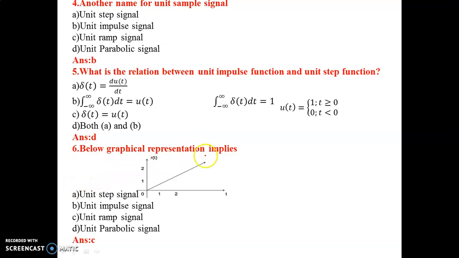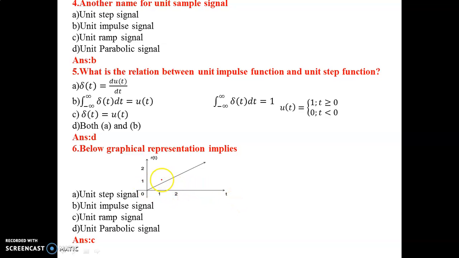Now, what does the graphical representation below imply? This graphical representation implies which signal? It is nothing but the unit ramp signal, because for a unit ramp signal, if the time input is 1, R of t is equal to 1.